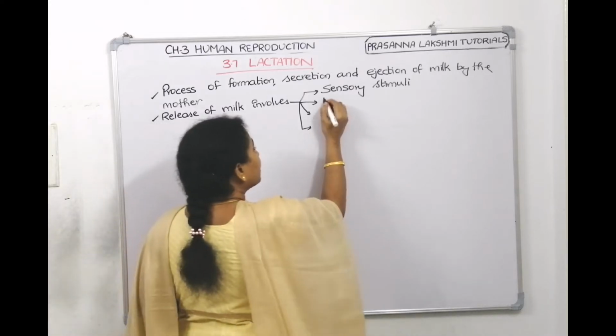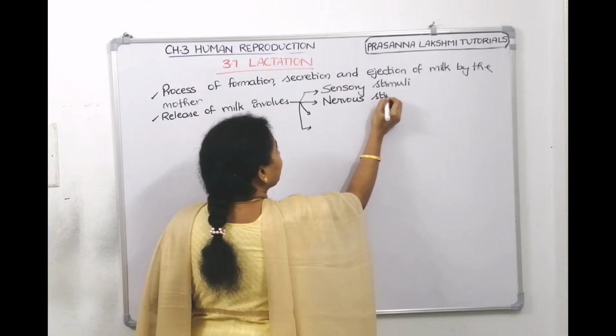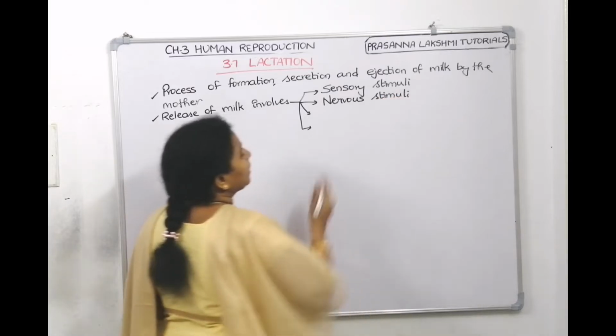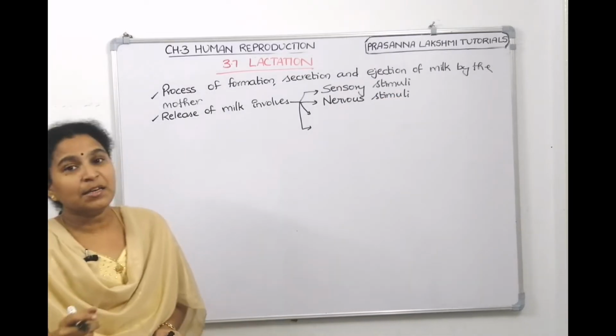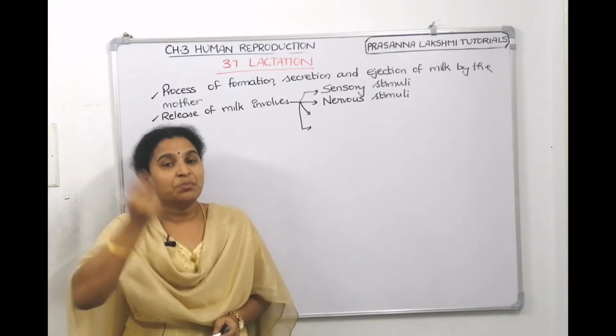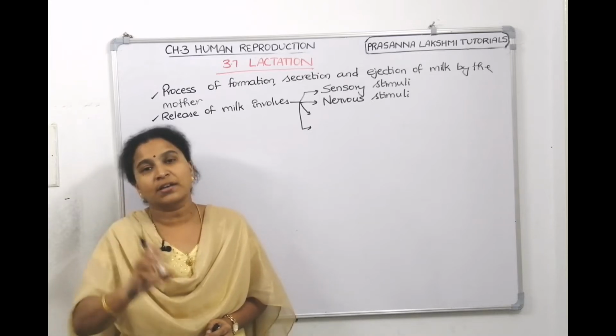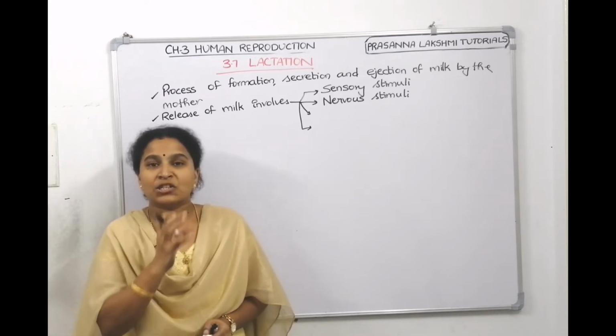The second one is nervous stimuli. When the baby starts sucking the nipple, the sensory cells at the nipple get activated and send the neural reflex to the mother's pituitary. Then the pituitary starts secreting oxytocin, which contracts the mammary glands to release the milk.